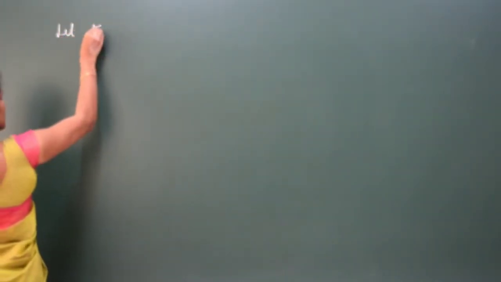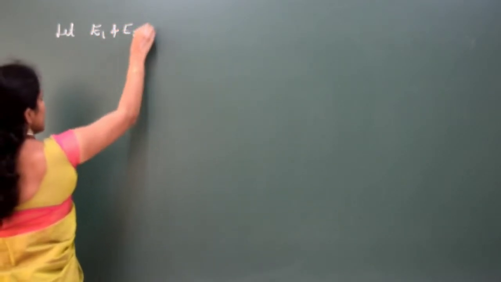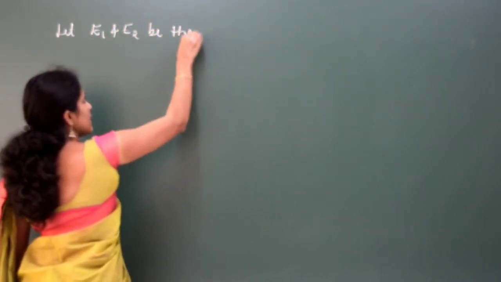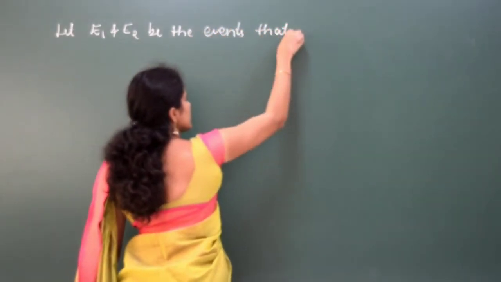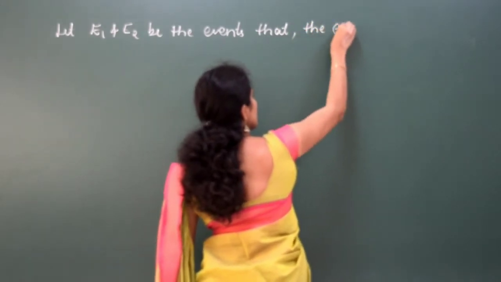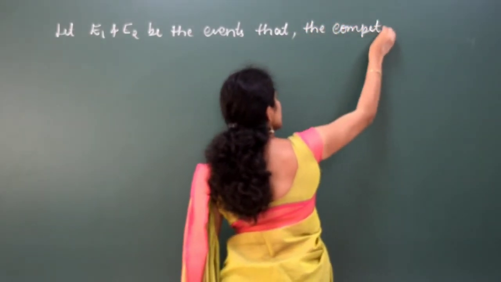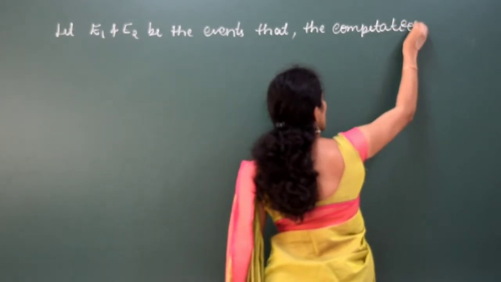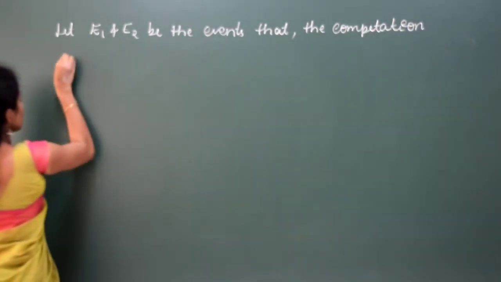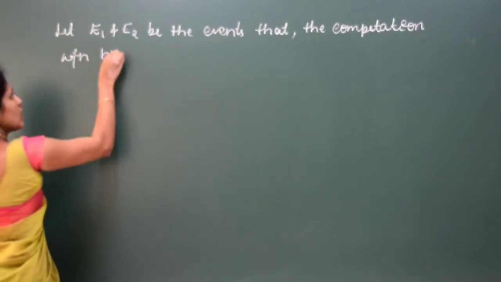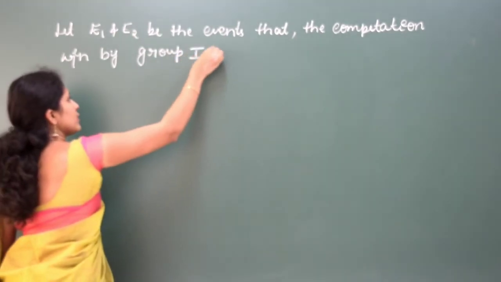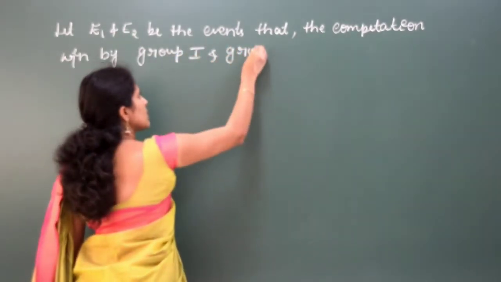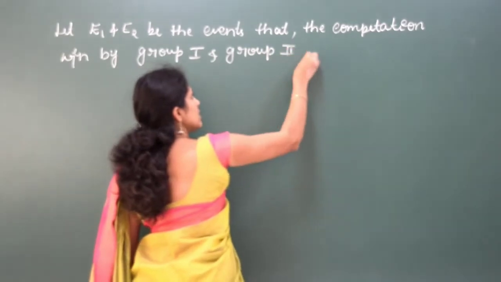Let me write this. Let E1 and E2 be the events that the competition is won by group 1 for first and group 2 for second respectively.